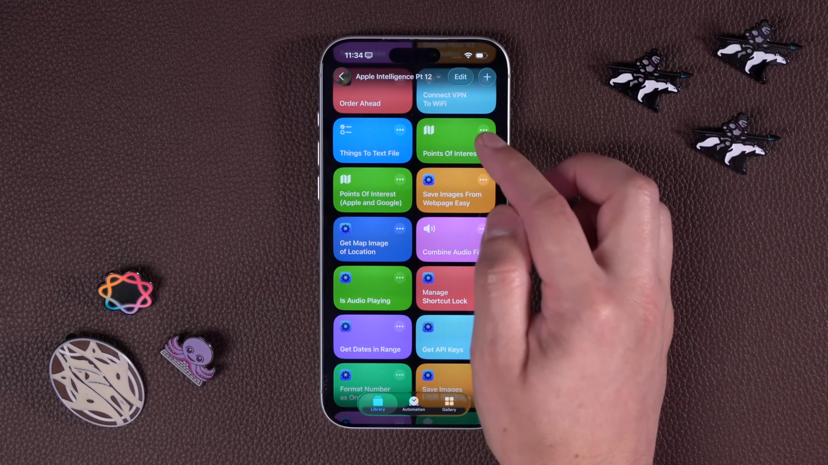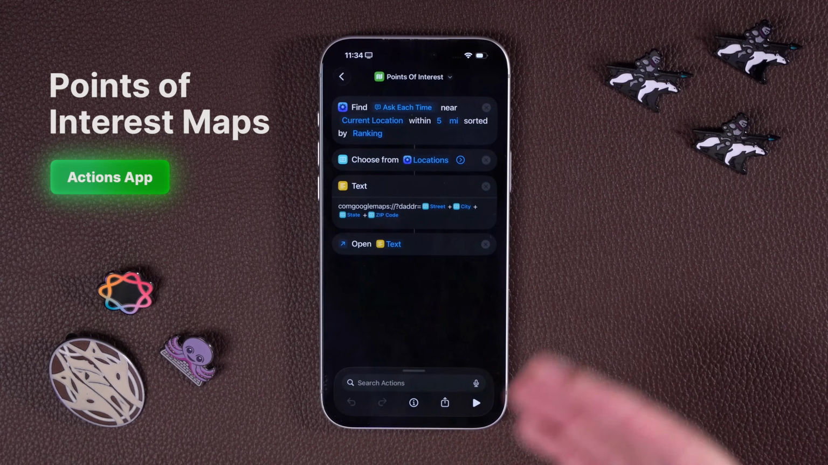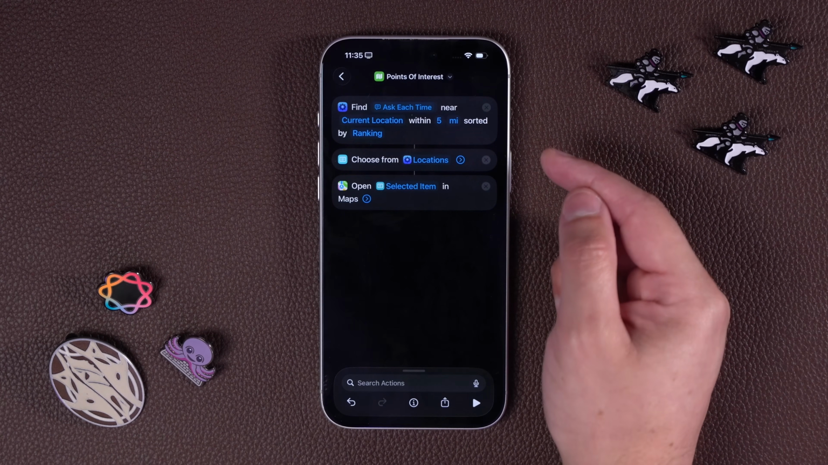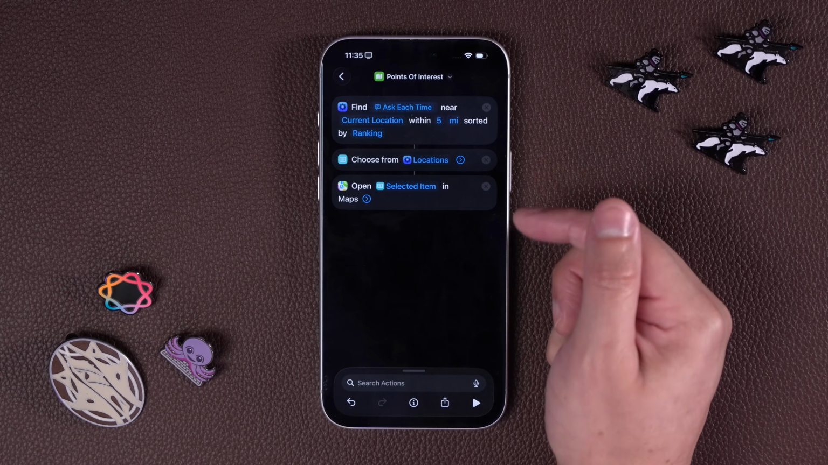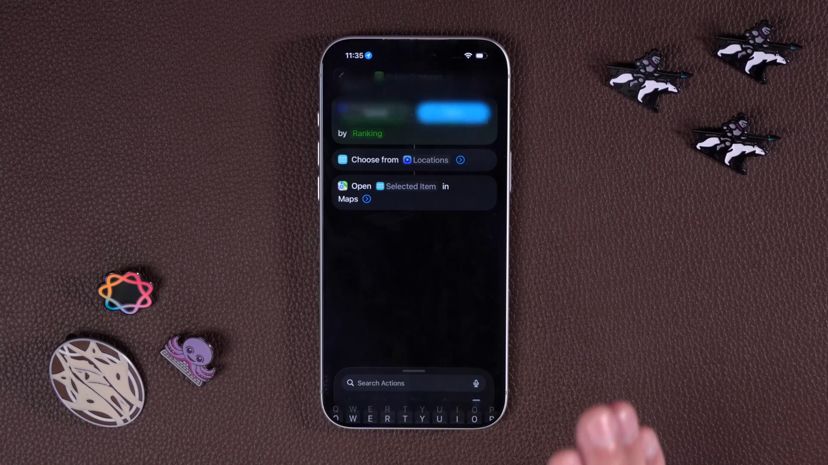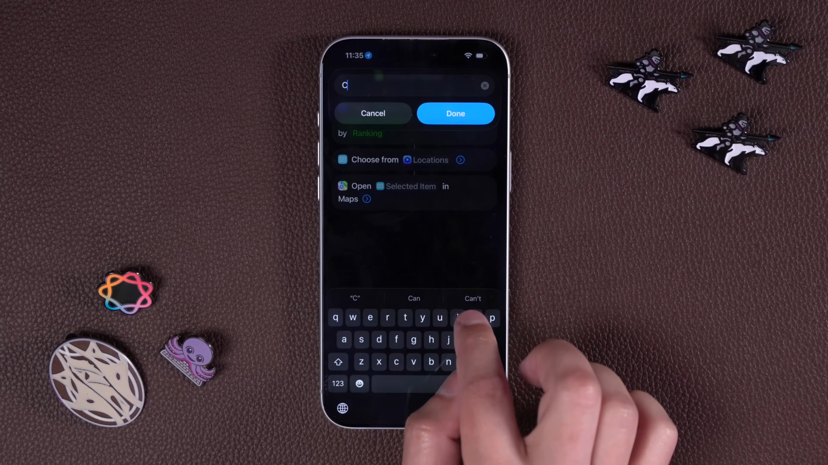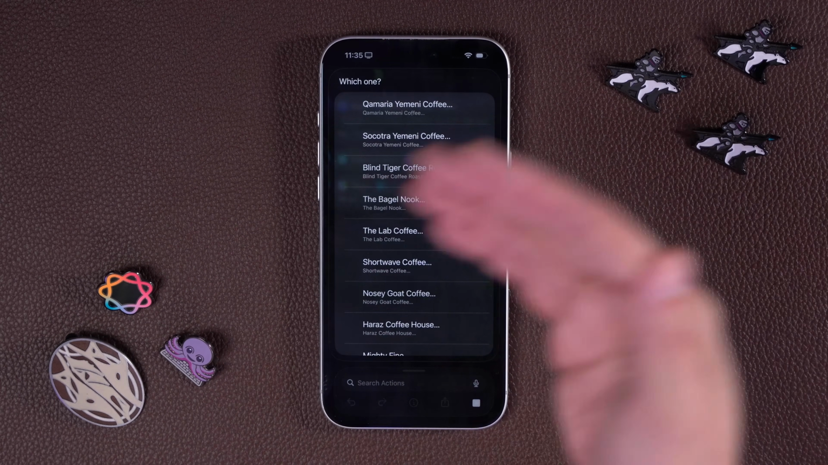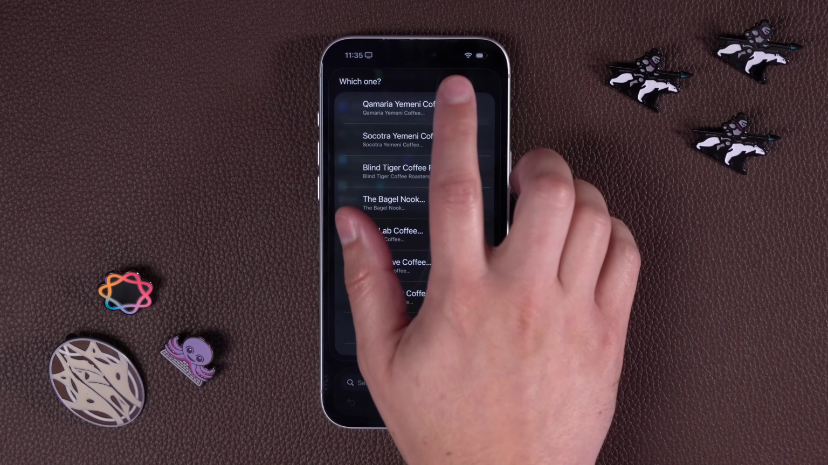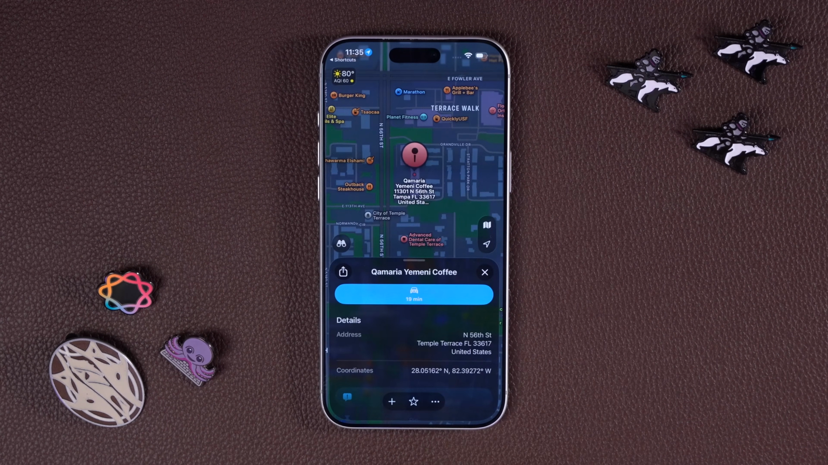This first one is called Points of Interest. Before, you might have to add multiple actions for things like Apple Maps, but now with this new Actions action, a choose from menu action and then opening it in Apple Maps, I can search for anything near me and sort it by ranking. So I'll search for coffee, tap done. It'll show me all the coffee places within a 5-mile radius, and then I can tap one. This one is highly rated, and it'll open it in Apple Maps directly, and I can get directions to it.